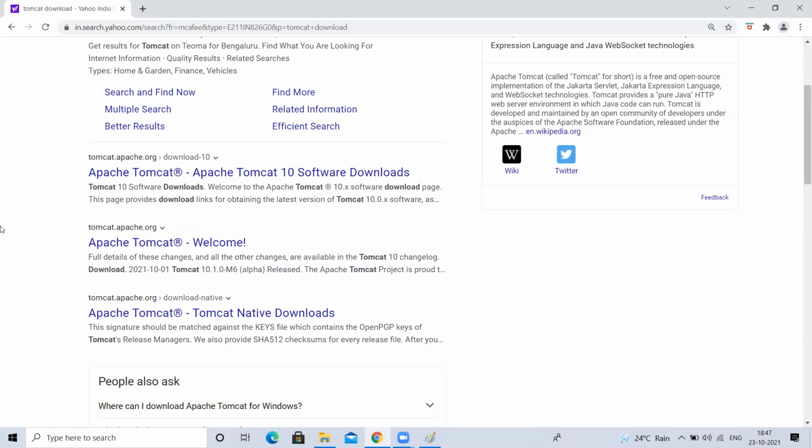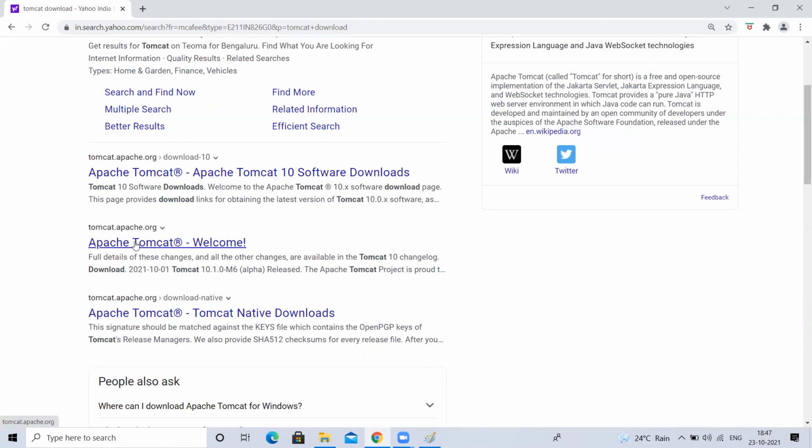Apache. Most of the products from Apache are open source. Tomcat is also open source. If you want to use Tomcat, you don't need to pay. You can use it for free. They'll give you the source code as well. If you want to download the source code, you can download it and do some upgrades.